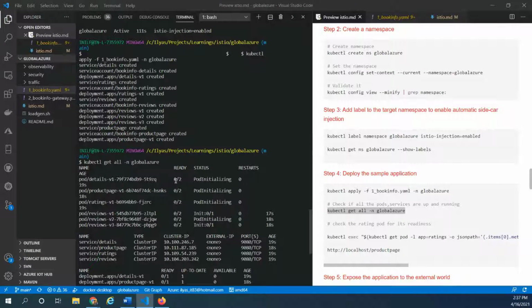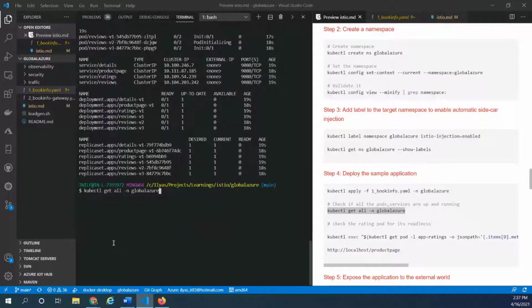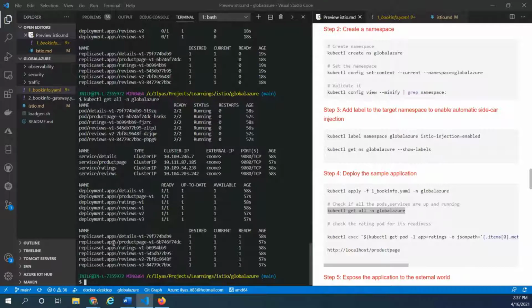Because we just deployed 1 container, but here we have 2. This is because Istio has injected the sidecar automatically, and hence it is 2. Once the pods and deployments come up, we will be able to see both containers. So let's quickly check once again, and now everything is in place, right?